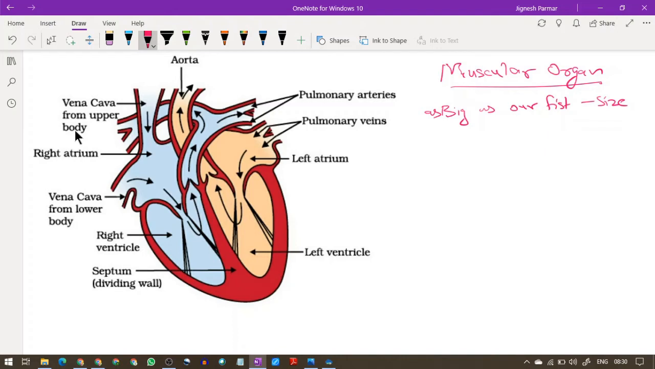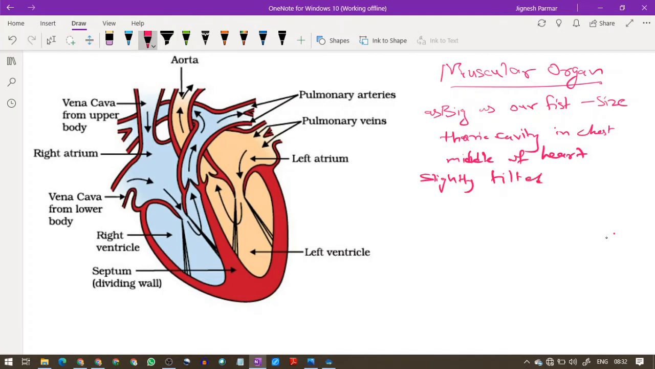Where is it? In the internal thoracic cavity, in the middle of the chest, slightly tilted towards the left. This is the place where our heart is.